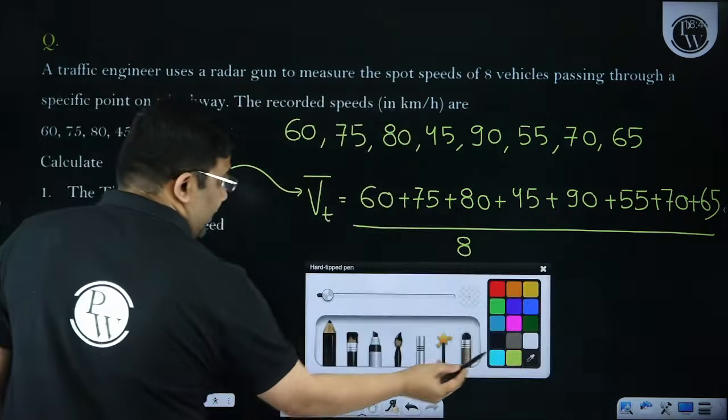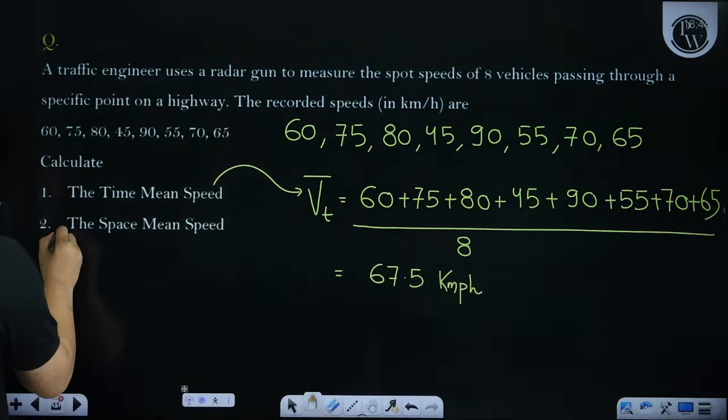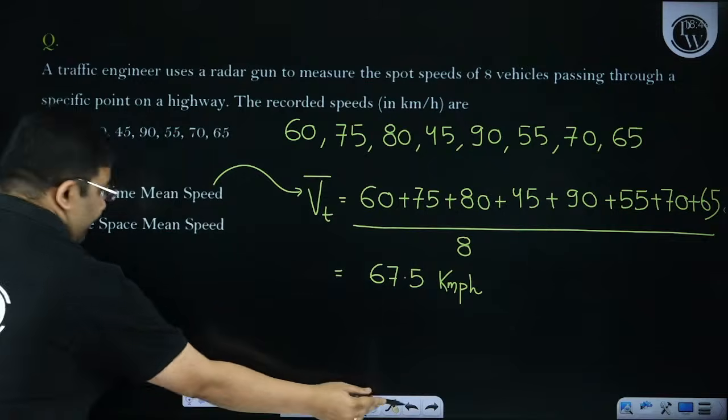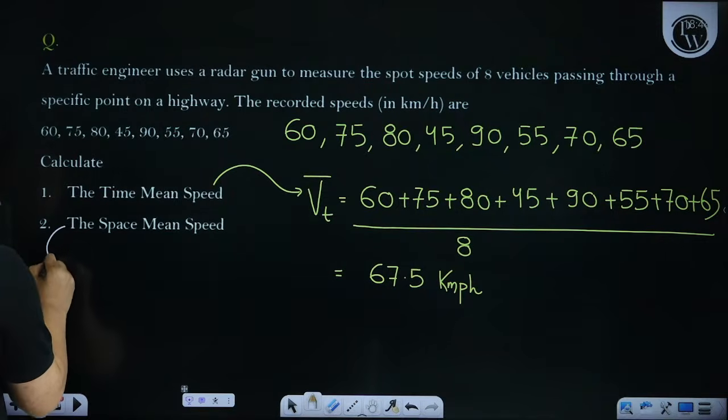Now how do we calculate the space mean speed? I have told that here we take the number of vehicles.